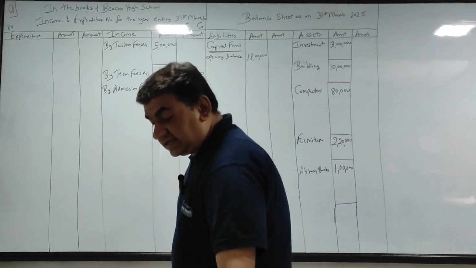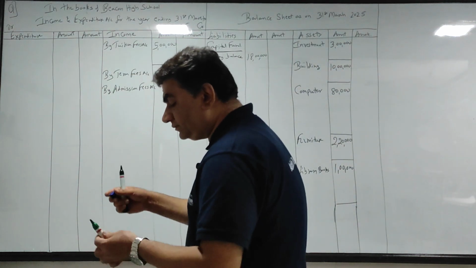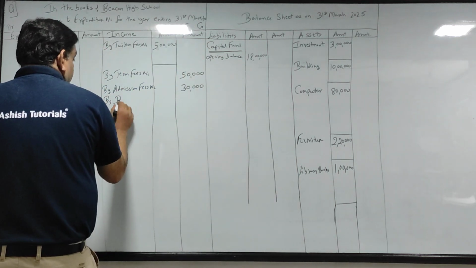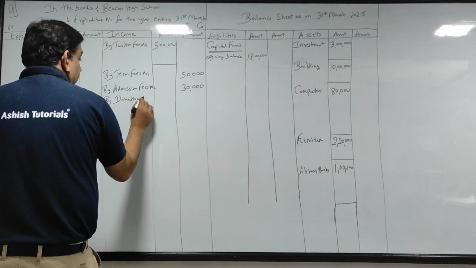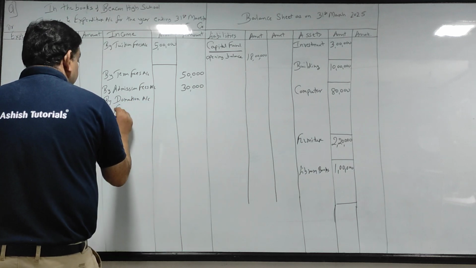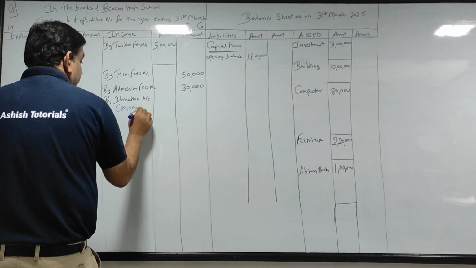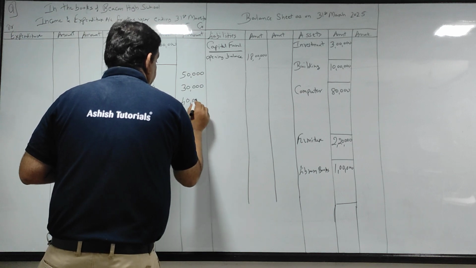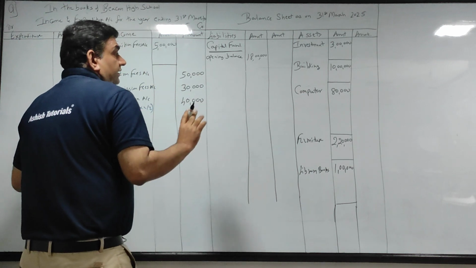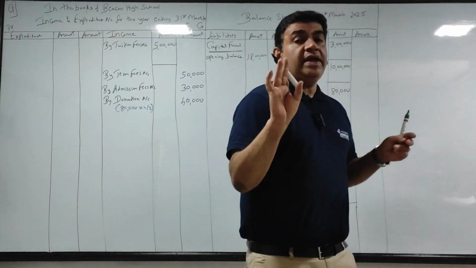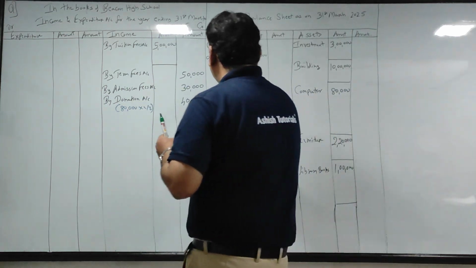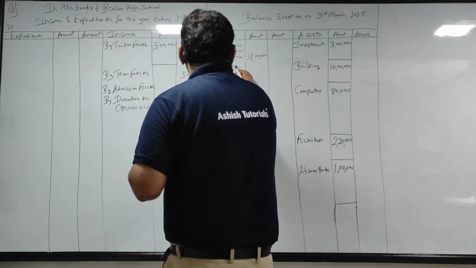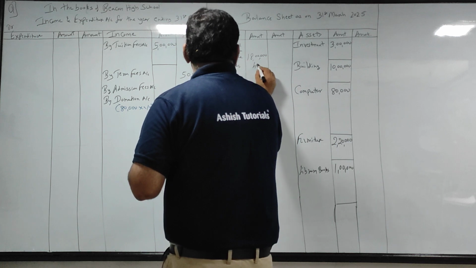Okay, so let's come to the credit side. What I will do, by donation account, put a bracket, 80,000 into half, that is 40, and the remaining 40 is to be capitalized, so add it here, add donations 40,000.